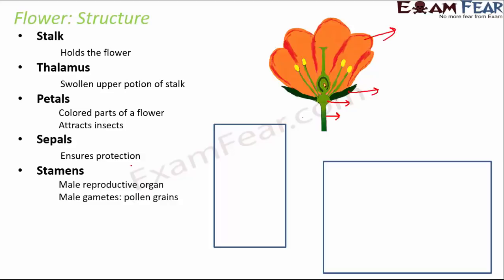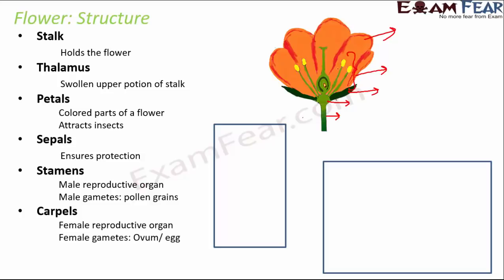Then you have stamens, which are the male reproductive organs. So these are the stamens. And then you have carpels, which are the female reproductive organs. So this is the carpel, the female reproductive organ, which contains the female gamete or the female sex cell, called ovum. And the male gametes or the male sex cells are called pollen grains.